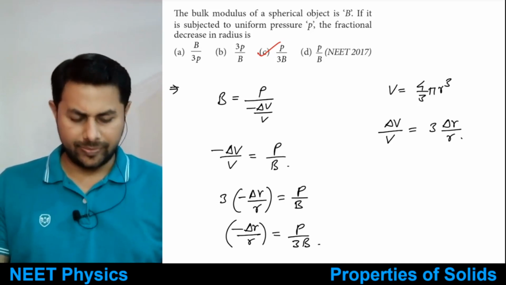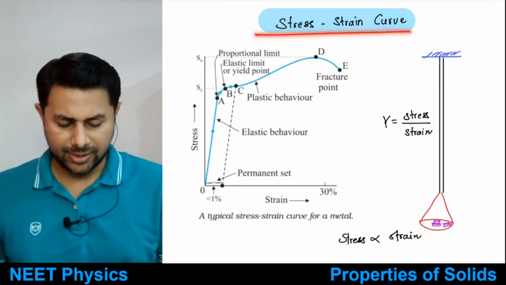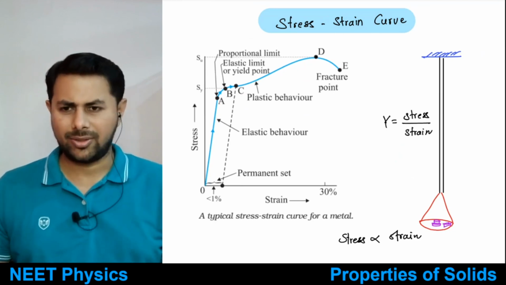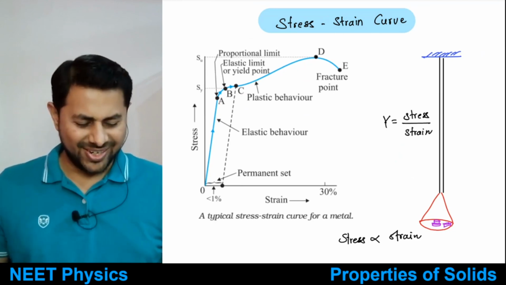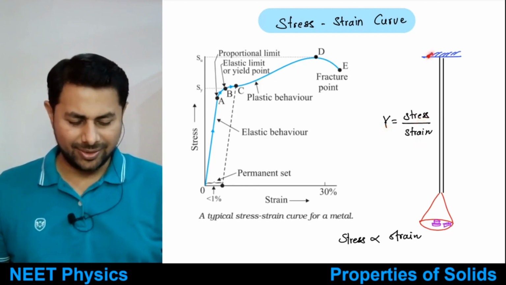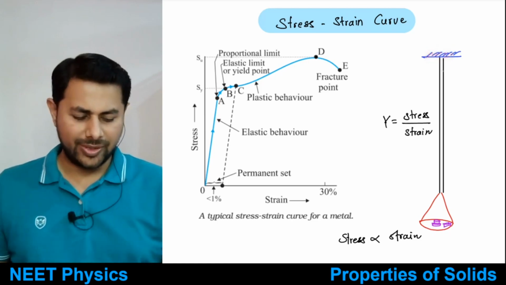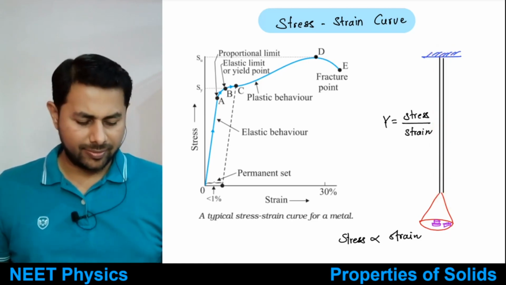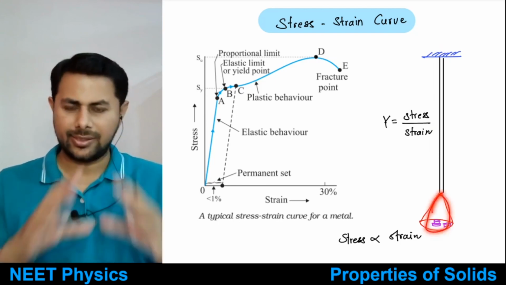Okay, good. So now let's understand the stress strain curve. You might have performed this experiment in your lab, right? So we know Y is equal to stress divided by strain. So what is done basically? You take a rigid support, then you tie a wire to it and you hang some weight.